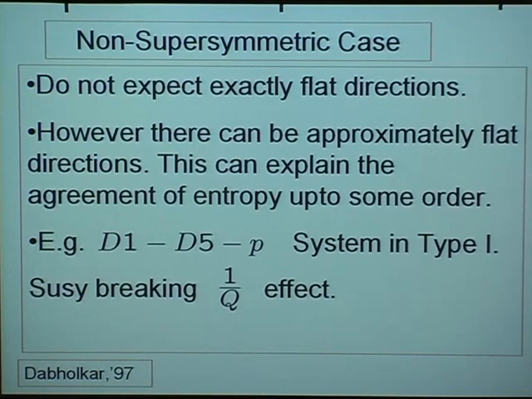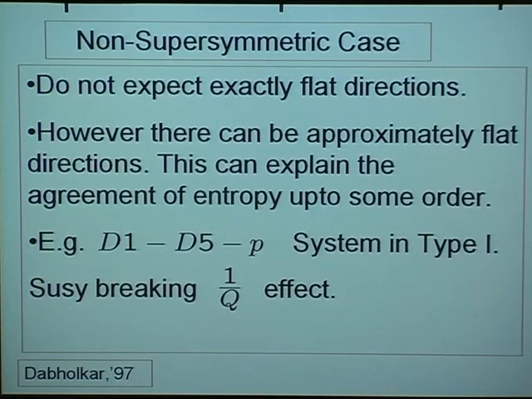There are other situations, for which I don't have time, where you can use a direction which is not flat but which is actually lifted. This is closer in spirit to the original idea I told you about, where say this direction can be the size of a circle on which the different branes live. If the circle is big, then the states corresponding to the black hole come down in energy and lie in a field theory. And if the charges are such that you are in the Cardy limit of the resulting conformal field theory, then you can calculate the entropy just from that information, as has been beautifully developed by Larsen and Kraus.